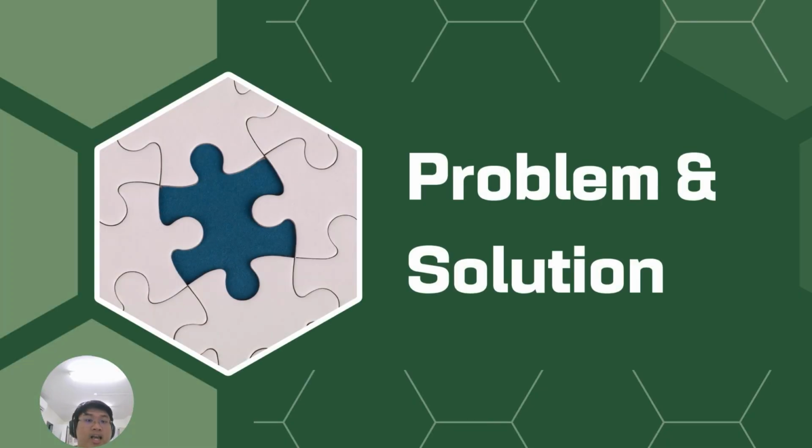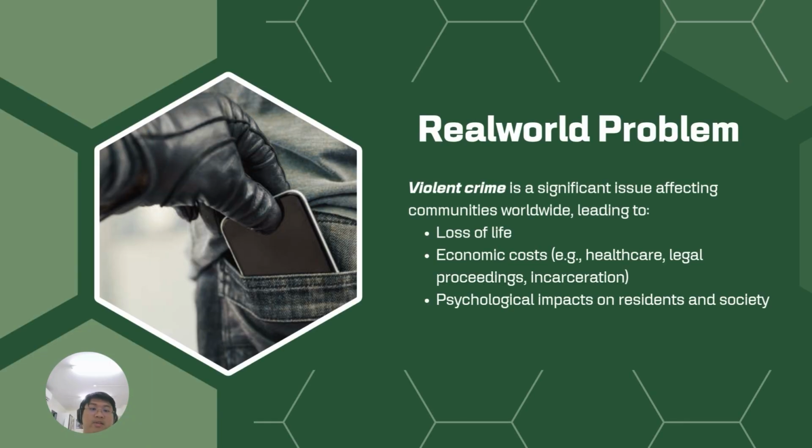Okay, now let's see our problem and our solution. In the problem, violent crime is a significant issue affecting communities worldwide, leading to loss of life, economic costs, and psychological impact. It costs both the government and normal people like us.